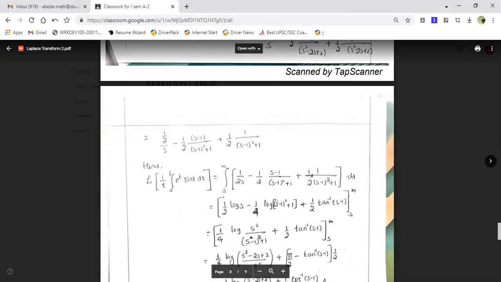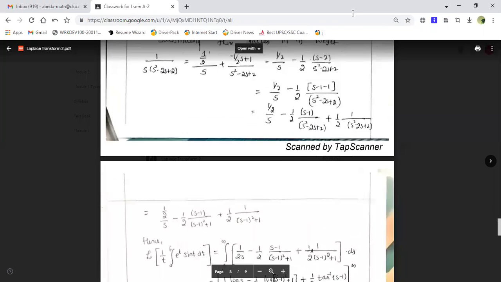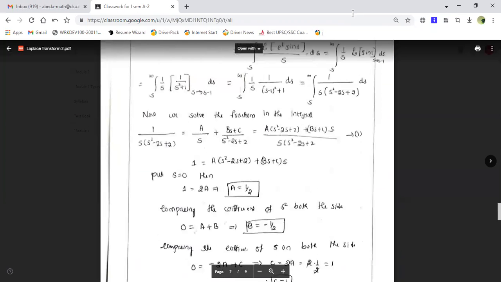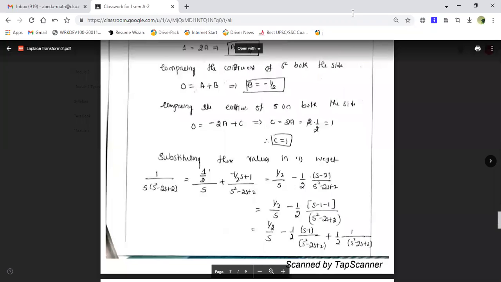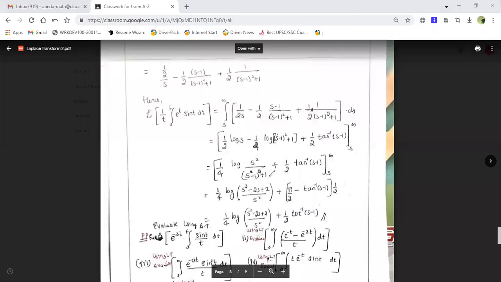So simple calculation. Once you have got this value, now substituting that in the integration, because here we ended up with the integration from s to infinity of 1 upon s into s square minus 2s plus 2. So I'm going to substitute the value of this in this place. Once I've substituted this, you can see the integration from s to infinity of 1 upon 2s minus 1 upon 2 into s minus 1 divided by s minus 1 the whole square, and so on. So what is the integration of this? It is 1 upon 2, I just take this is log s, and this one here, s minus 1 the whole square, it is just s minus 1.